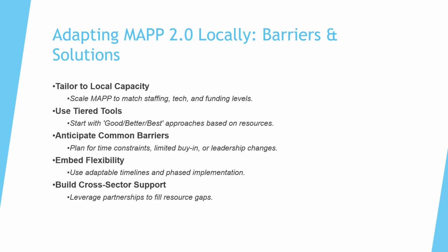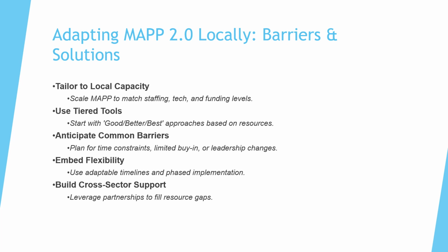Every community is different, and adapting MAPP 2.0 to fit your local context is essential. This slide outlines some common barriers and strategies to overcome them. So first, scale your approach to your resources. We have a lot of limitations in resources, and in public health, currently that's becoming more of a problem. If your department is small, start with a narrower focus or pilot the process in one part of your jurisdiction. Don't let perfection be the enemy of progress.